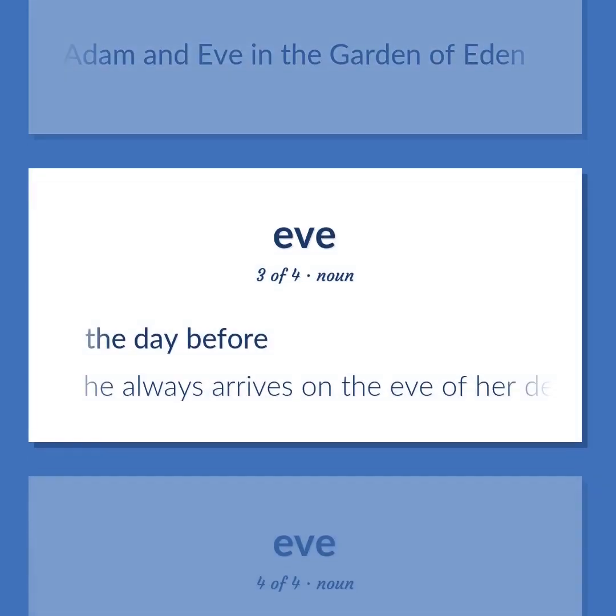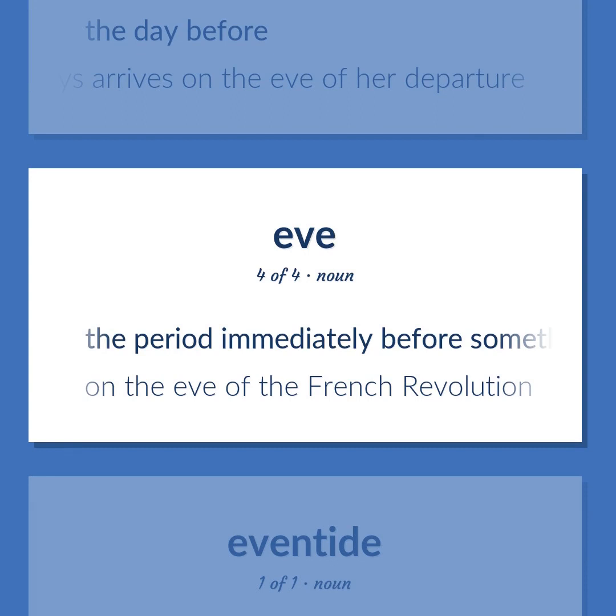The day before. He always arrives on the eve of her departure. The period immediately before something. On the eve of the French Revolution.